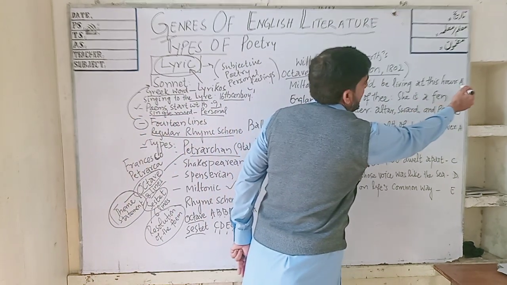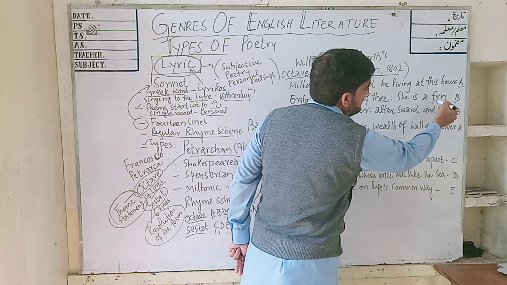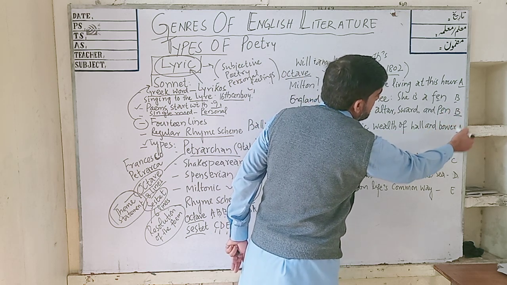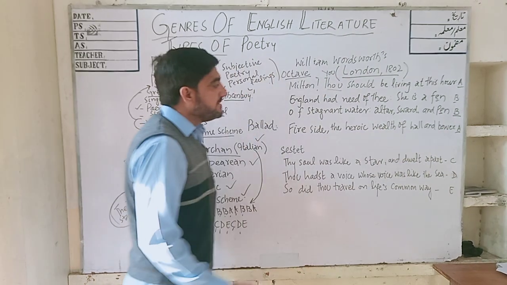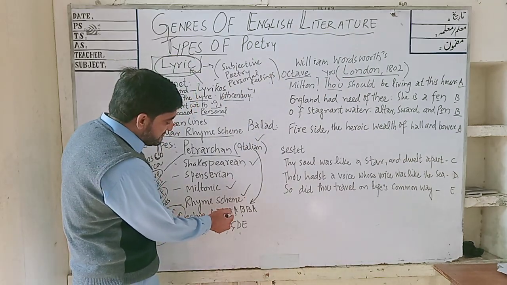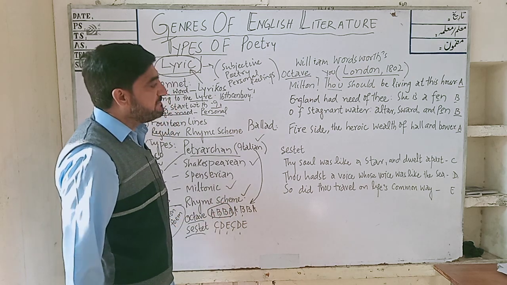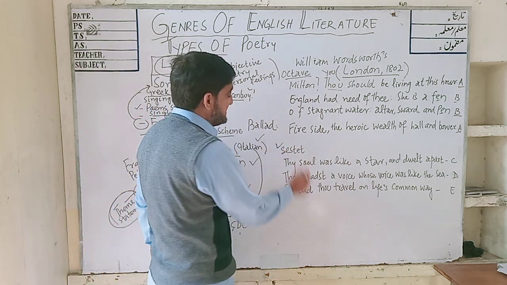So, A, B, B, A: fen, and then pen, and bower, and so on. The first rule is completed, that in the octave it follows A, B, B, A. Now come to the sestet.